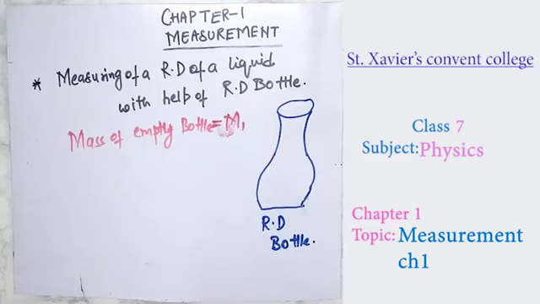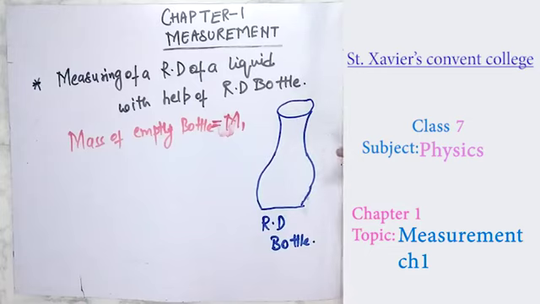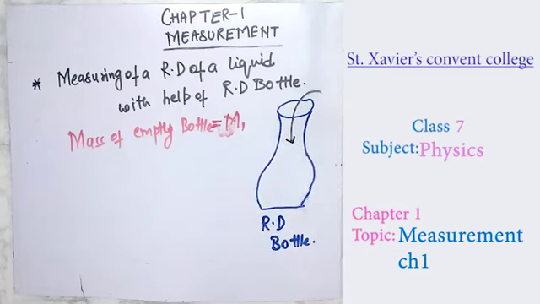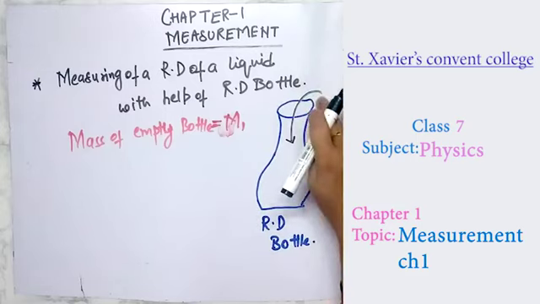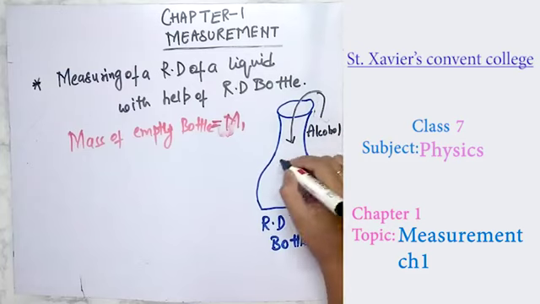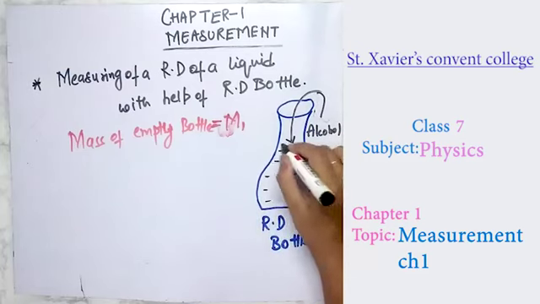Now I fill it with any liquid. Suppose I fill it with some alcohol, as I want to check the relative density of alcohol. So I take alcohol and fill the bottle with it.